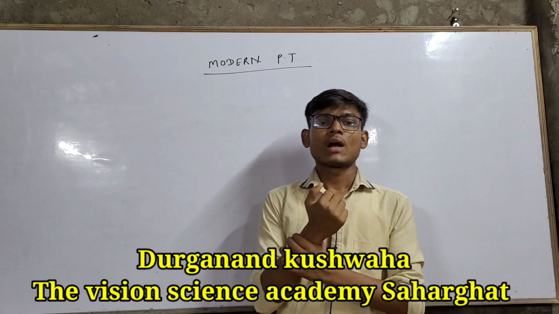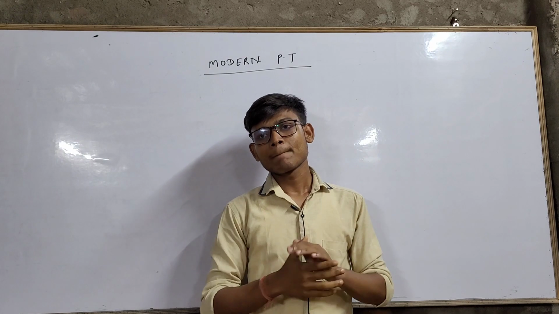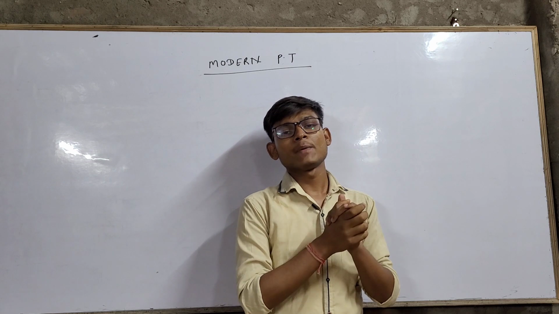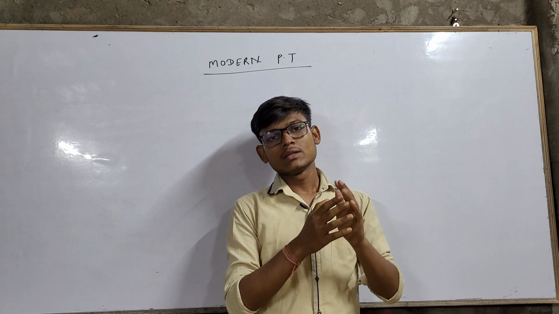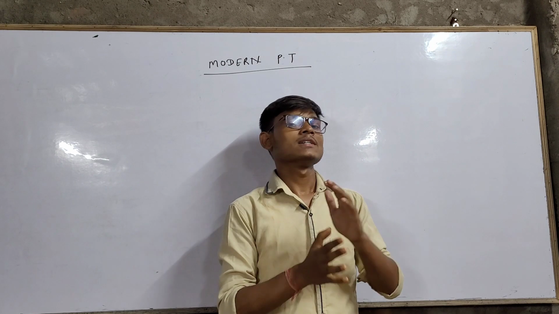Today I am going to teach the modern periodic table. As you know, I have already talked about Mendeleev's periodic table, Newland's law of octaves, as well as Dobereiner's triads.